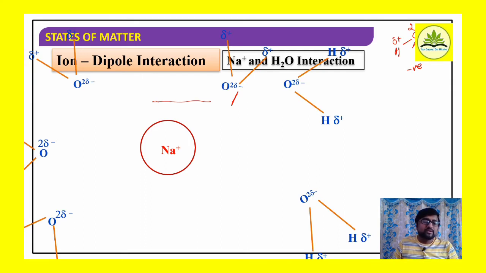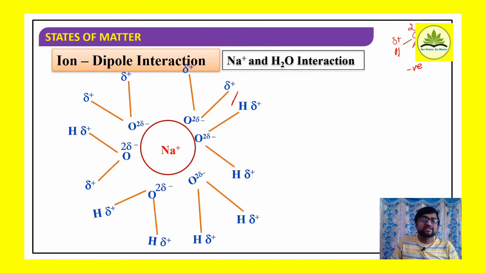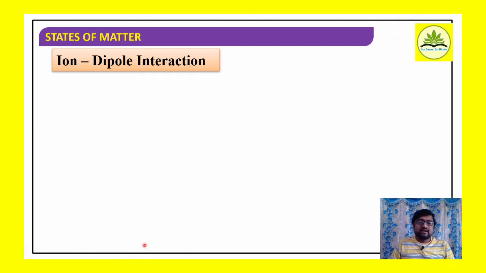Therefore, in a solution, the Na+ ion interacts with the oxygen atom of a water molecule, so that the Na+ ion is surrounded by water molecules, and that ion is called a solvated ion.